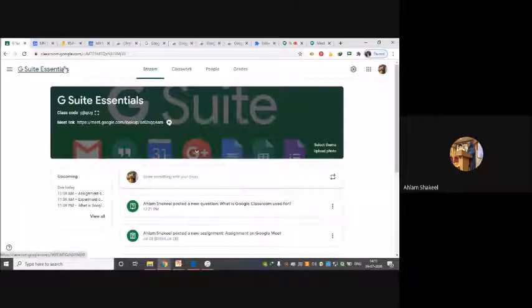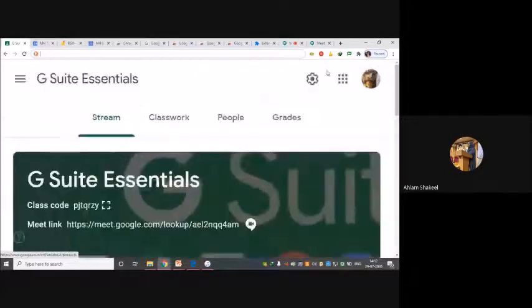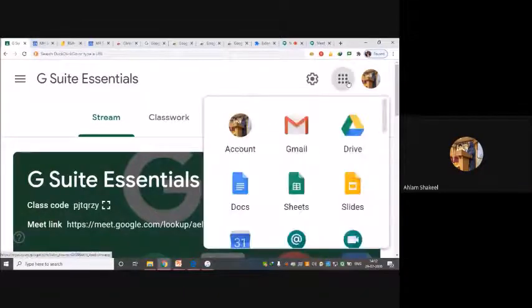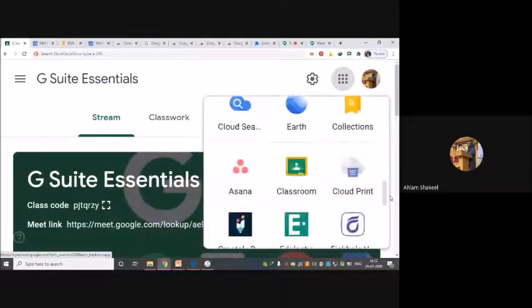Okay, let's go to your classroom. If you want to go to a classroom, here you can see. Just a second. Can you see this? This is the Google apps icon, right? All the apps can be found over here. Whichever G Suite apps you are going to use, they can be found over here. So here I can scroll and search for Classroom. So I have found my classroom over here, and I can just click on it and it will open.